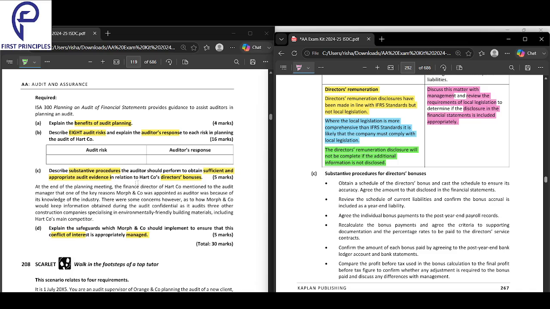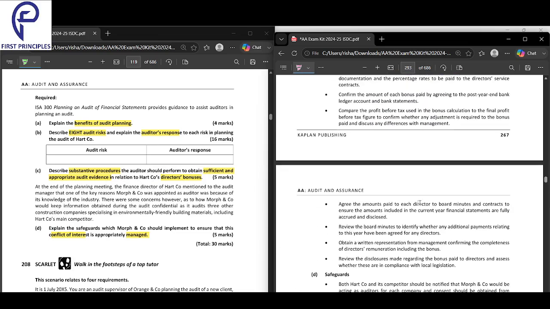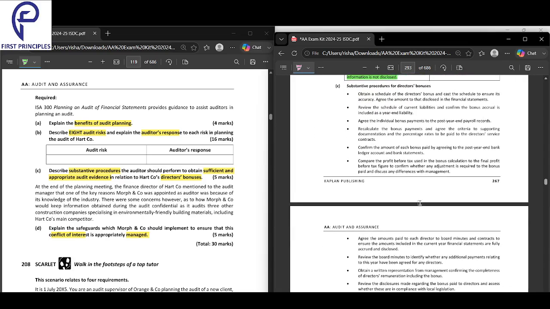Substantive procedures you should perform in order to obtain sufficient appropriate evidence in relation to bonus. So in director's bonus, okay, you're looking into director's bonus, what you can do.